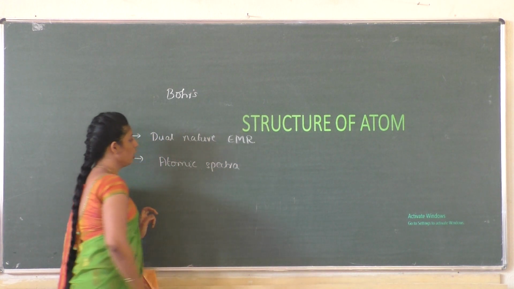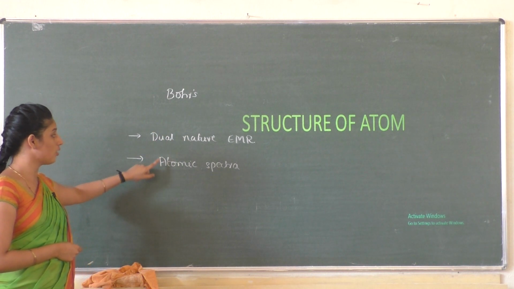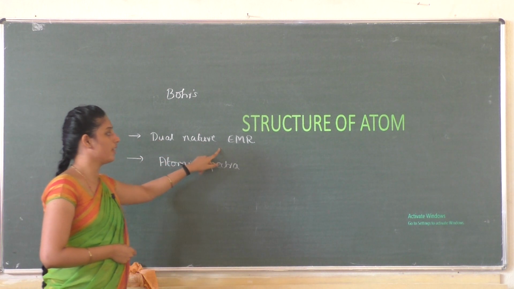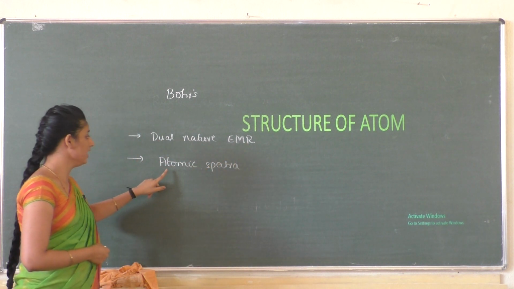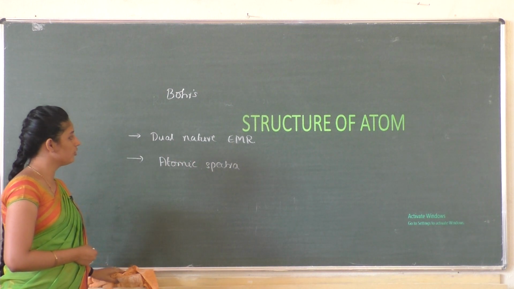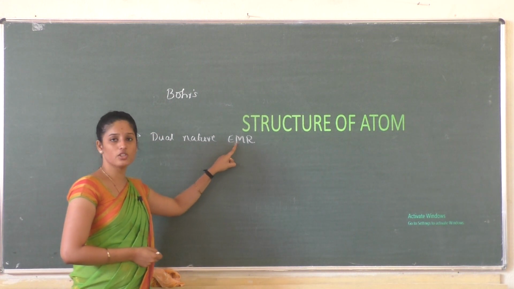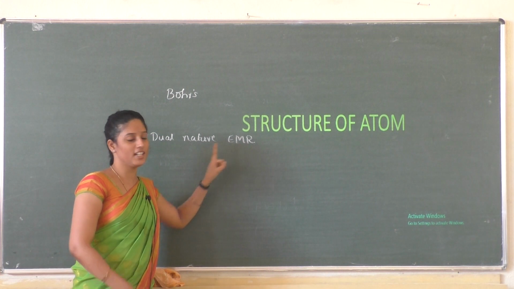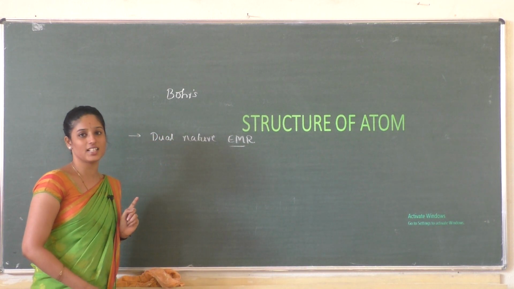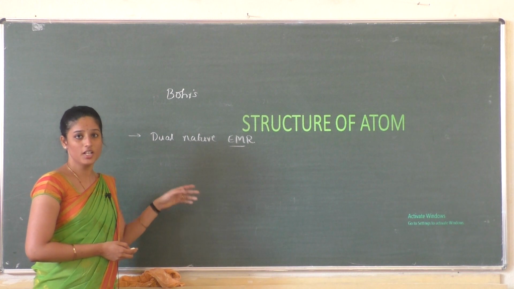Bohr's atomic model was proposed on the basis of these two points, that is, the dual nature of electromagnetic radiation, and the second one, atomic spectra. Talking about this dual nature, what is electromagnetic radiation? We know that electromagnetic radiation consists of both electric and magnetic fields acting perpendicular to each other, right?